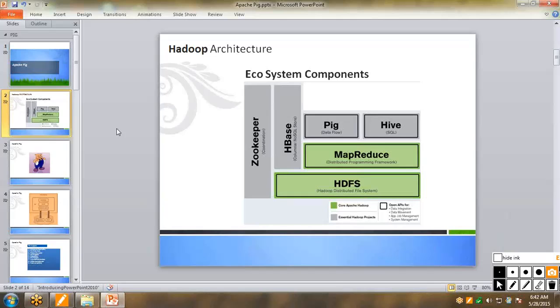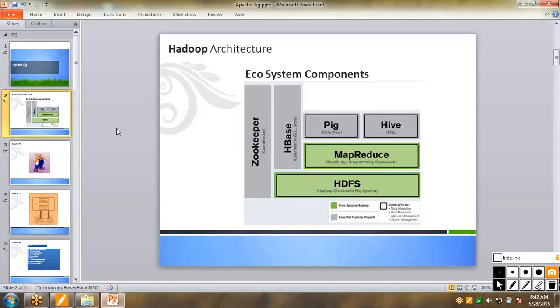So I'm copying the Linux local files to the Hadoop HDFS. That is done. Second one, I'm copying the second file. Right, so now I have the paths.